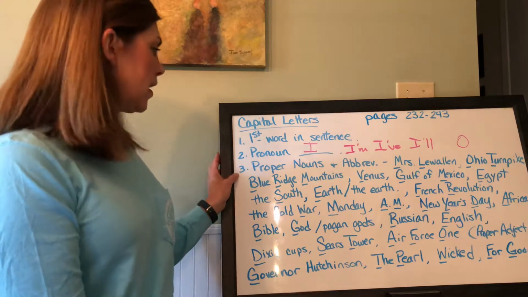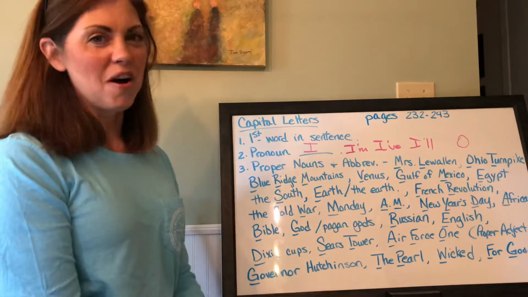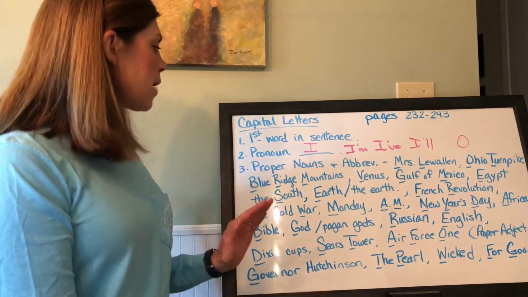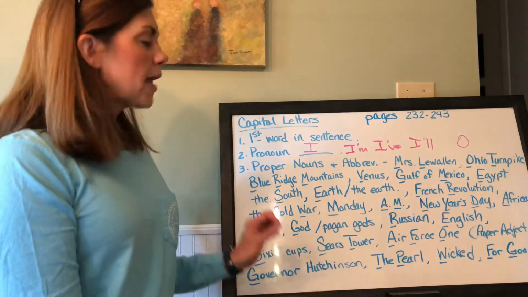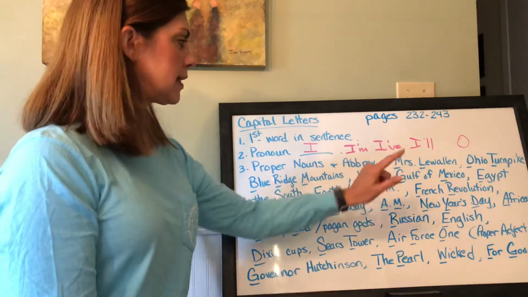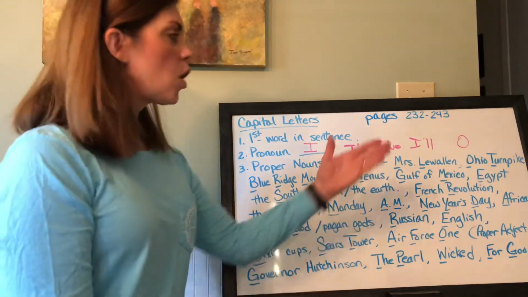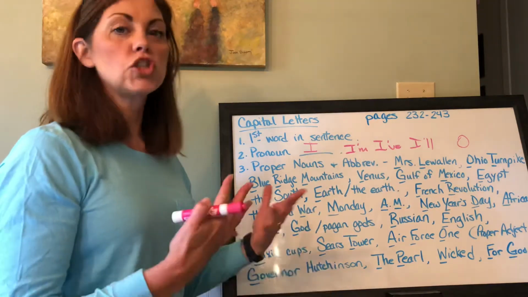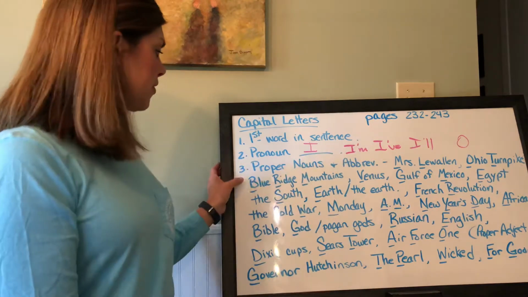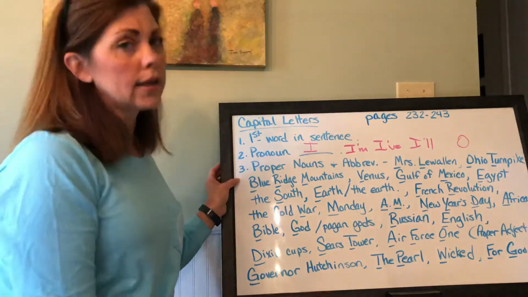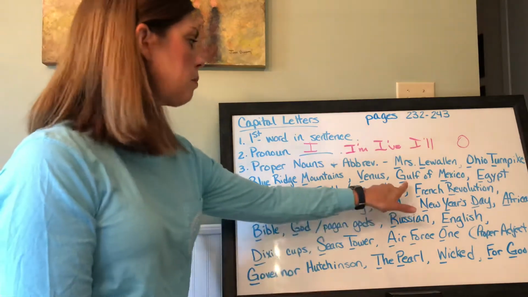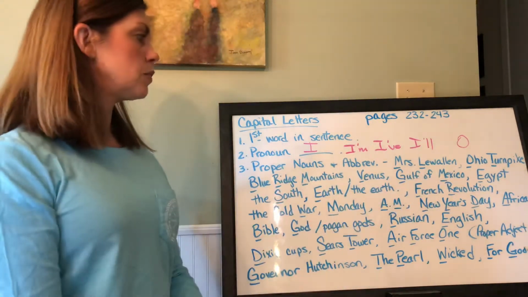Okay, number 3. This is the longest list of them all, and I've just given some examples so you can get an idea. You always capitalize proper nouns and abbreviations. So like Mrs. Llewellyn, you would capitalize the M and the L. Ohio Turnpike, the name of a certain place, you would capitalize that. The Blue Ridge Mountains, the Rocky Mountains, the Ozark Mountains, the Gulf of Mexico, bodies of water, you capitalize those too.